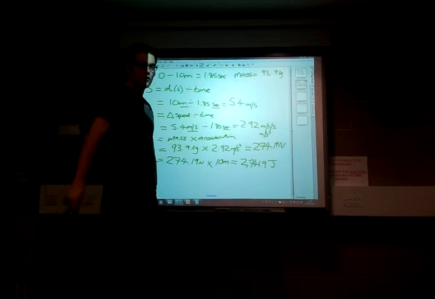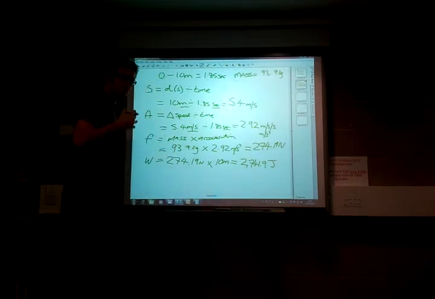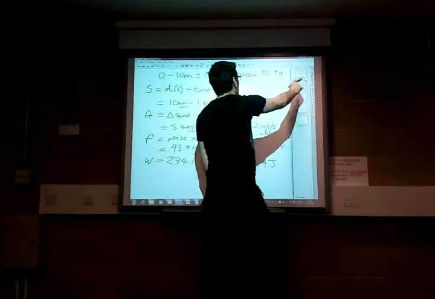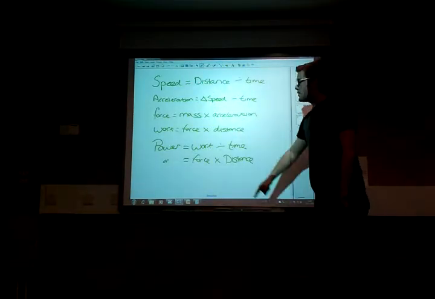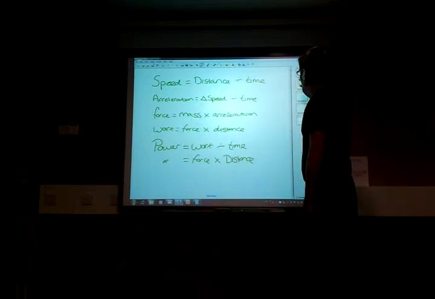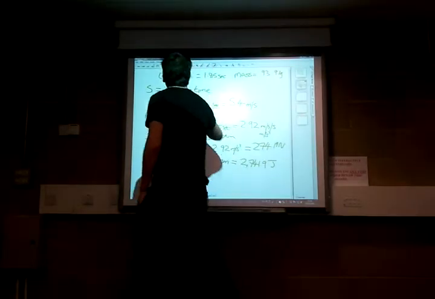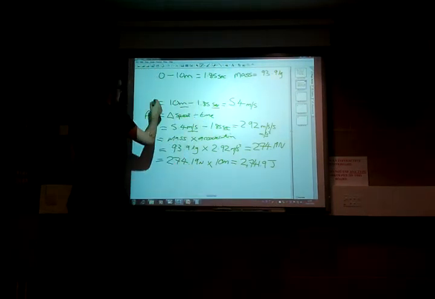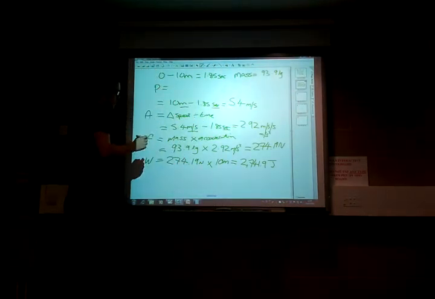So now we know that in joules, we can work out the amount of power he was using. If we take the initial one for working out power, which remember is work divided by time, I'll make a little bit of space up here. So power equals work divided by time.